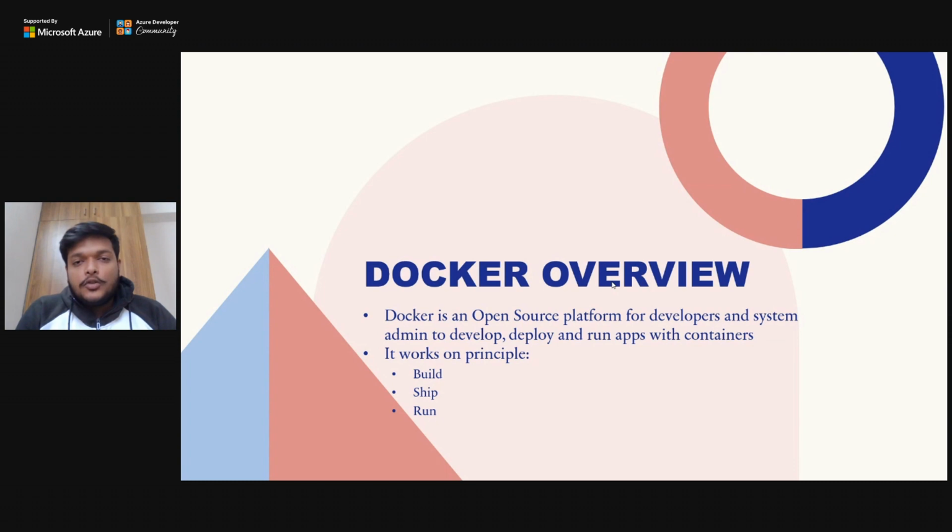Docker Hub is open source and anyone can see your image. You can also create private repositories, but generally we create public repos. From the public repos, anyone can go to the URL of that Docker image and can install your application. And the last step is running that application.